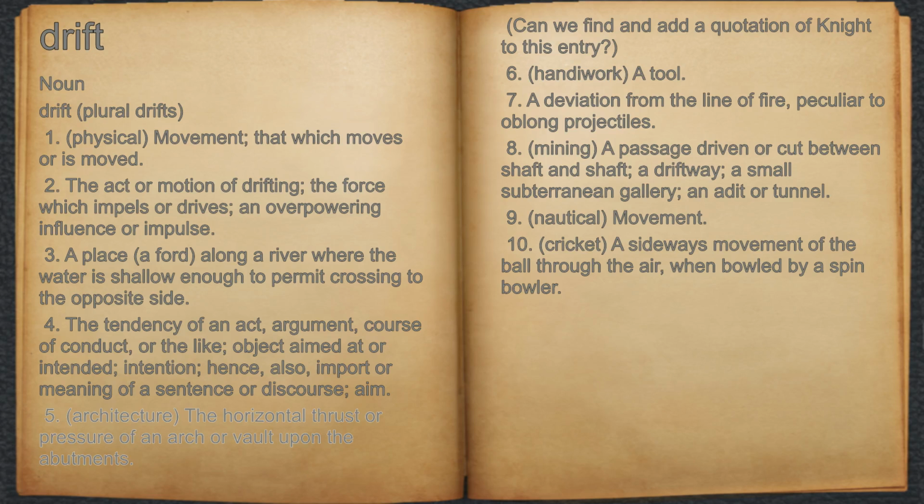5. Architecture, the horizontal thrust or pressure of an arch or vault upon the abutments. For example, can we find and add a quotation of Knight to this entry? 6. Handiwork, a tool. 7. A deviation from the line of fire, peculiar to oblong projectiles.